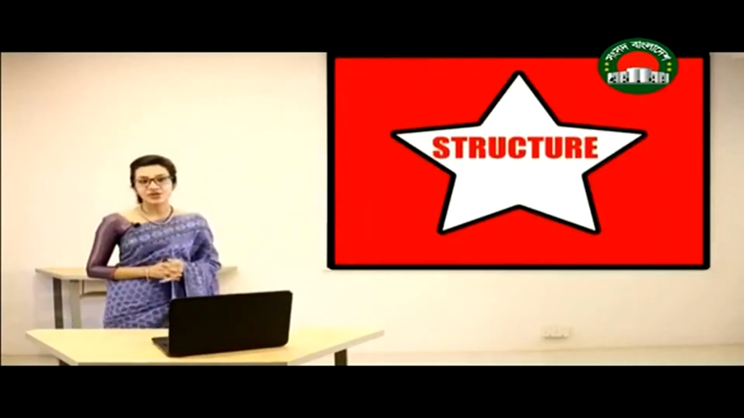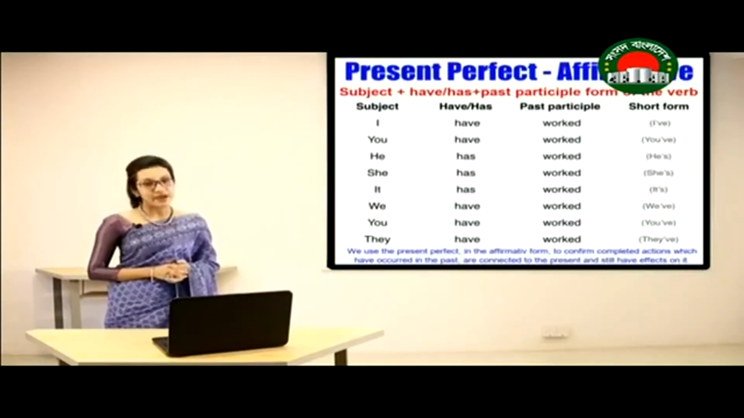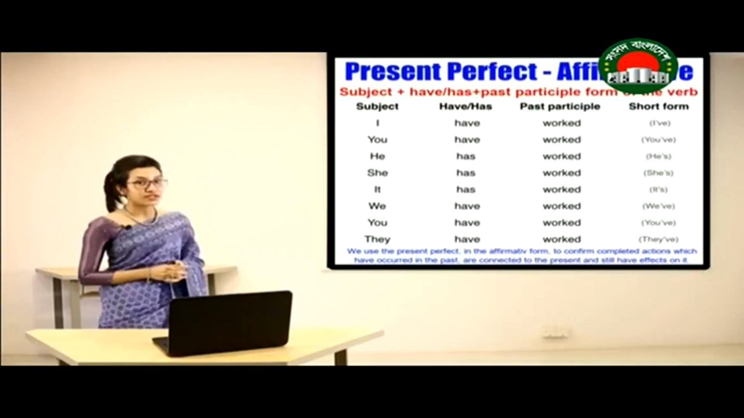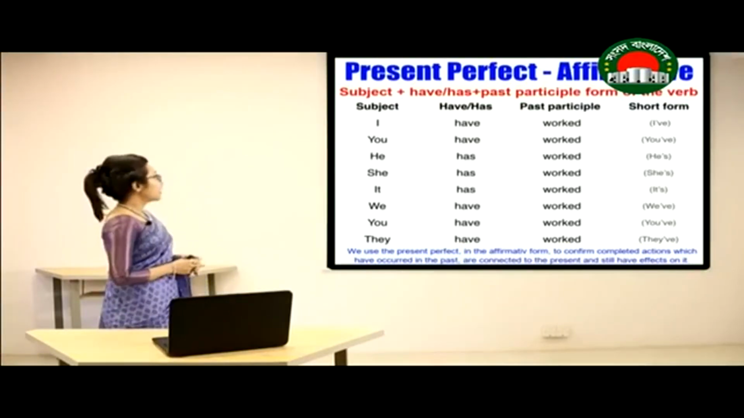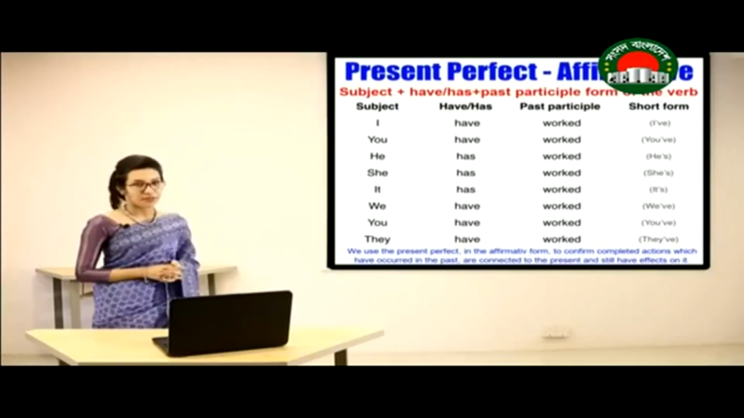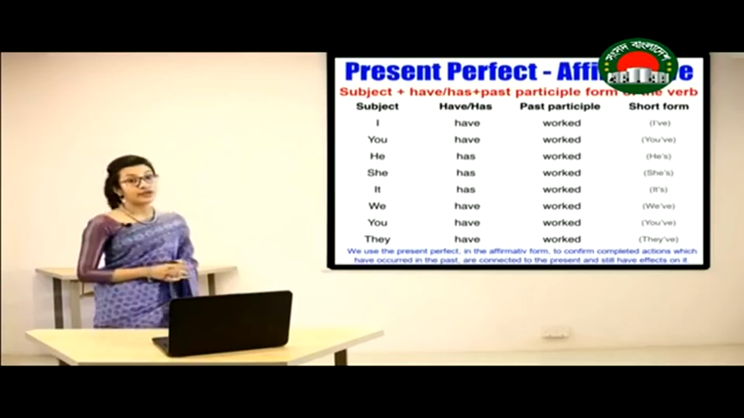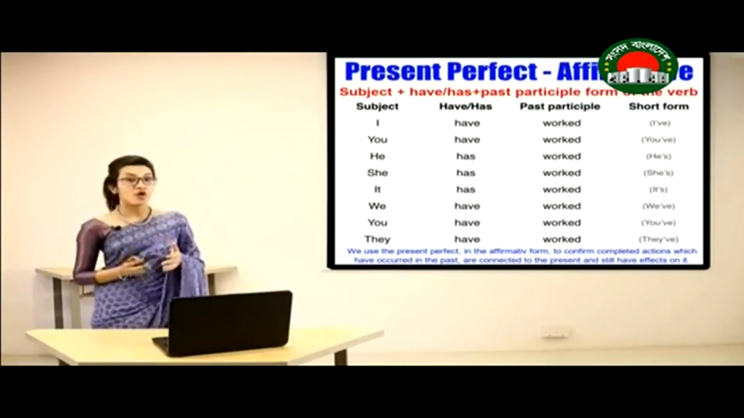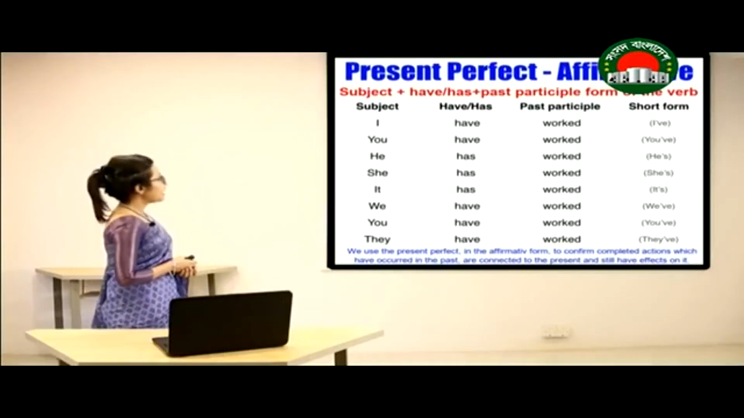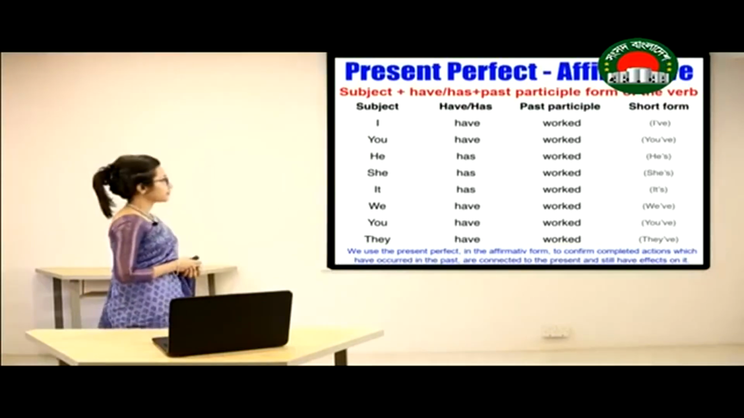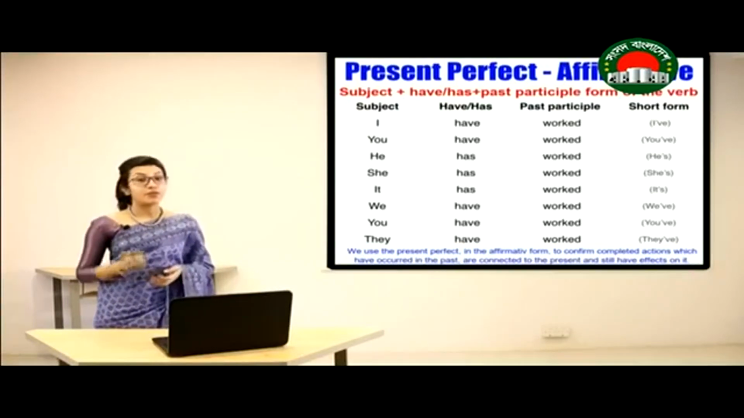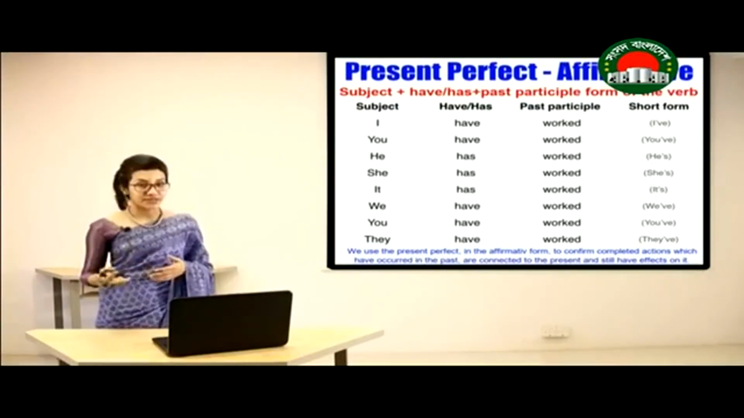Now let's see the structure of present perfect tense in case of affirmative sentence. In case of affirmative sentence, we are going to start the sentence with the subject. Then we have or has depending on the subject. Then we are going to use the past participle form of the verb. For example, I have worked. Now we know that the past participle form of the verb work is worked.